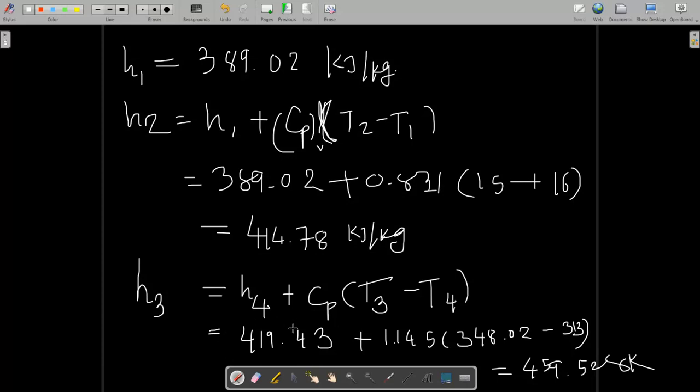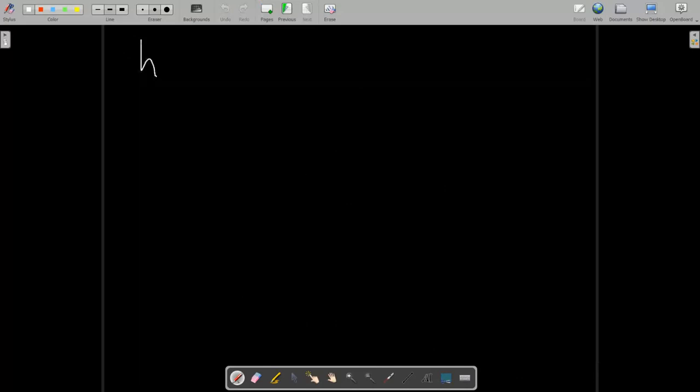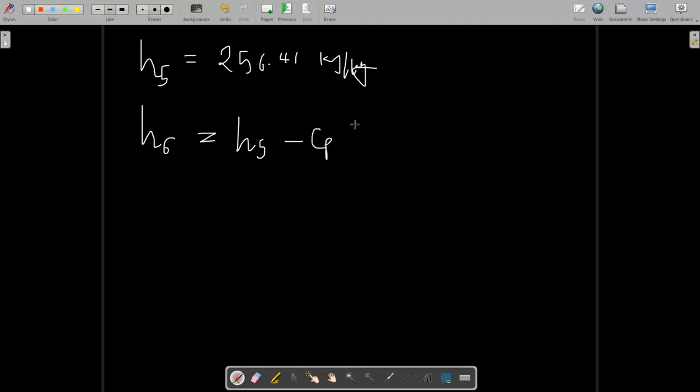And similarly for H5. So H5 is on the saturated liquid curve at 40 degrees Celsius. So you can write from the table that it is 256.41 kilojoule per kg. Okay, and H6 is in the subcooled region, so it is H5 minus Cp delta T. So H5 is 256.41 minus Cp, the specific heat in liquid form at 40 degrees Celsius.